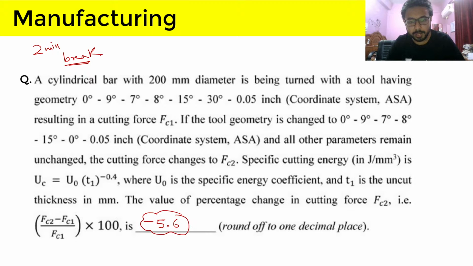When you write the answer, you should not miss the negative sign, or else you will get the wrong answer, because the value of percentage change is asked. There is nowhere it is given that you have to write the magnitude of the percentage change.